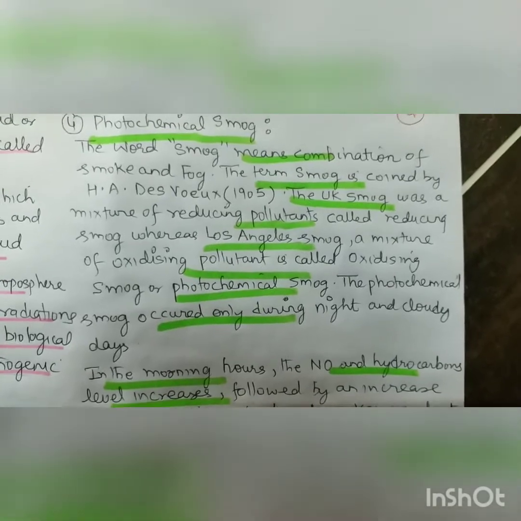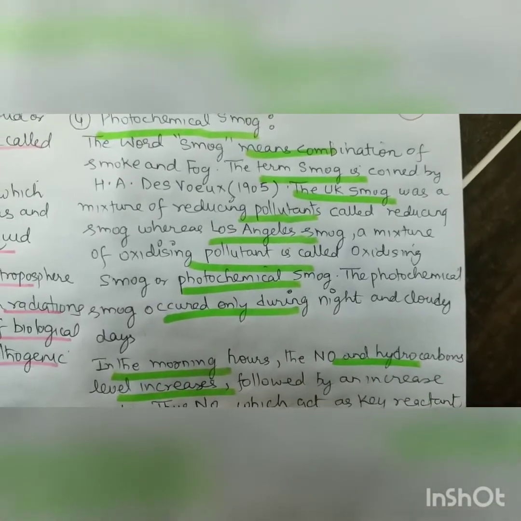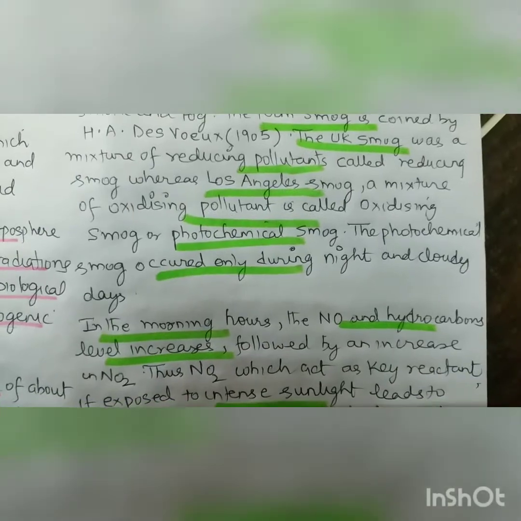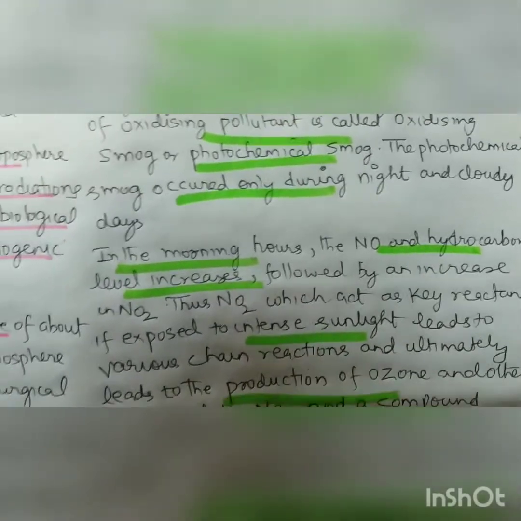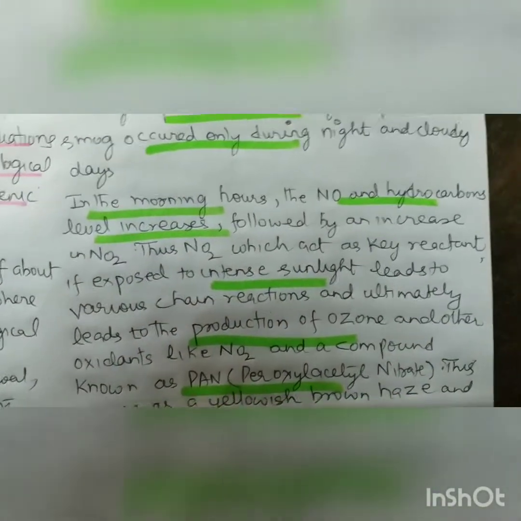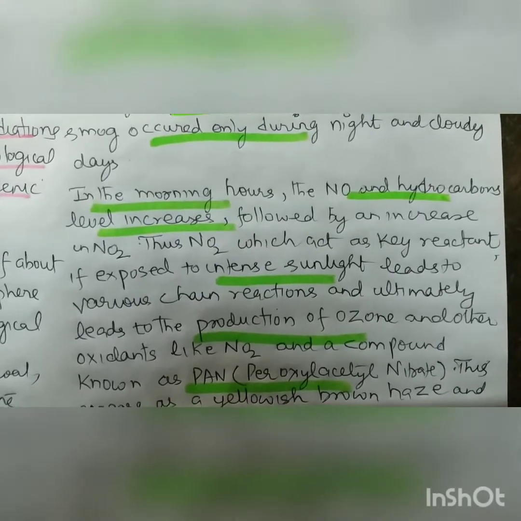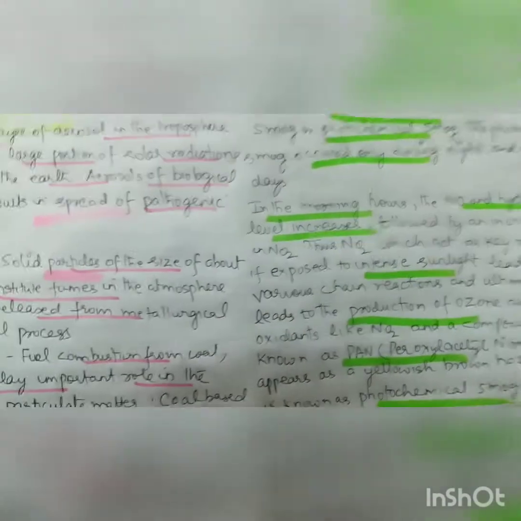The UK smog, you can mark the option reducing pollutants, is called reducing smog, whereas Los Angeles smog, a mixture of oxidizing pollutants, is called oxidizing smog or photochemical smog. The photochemical smog occurs during the day, in sunlight. In the morning hours, the NO and hydrocarbon levels increase, followed by an increase in NO2. So what will happen? I want to show you through reactions.